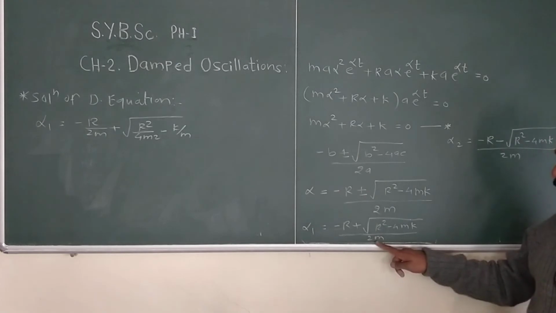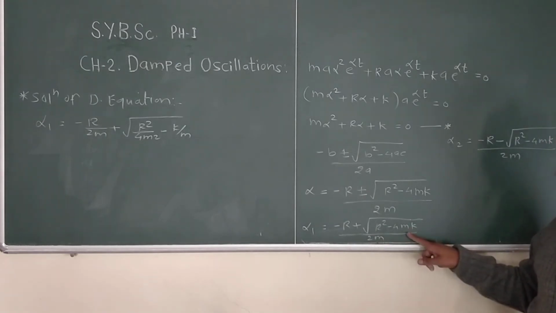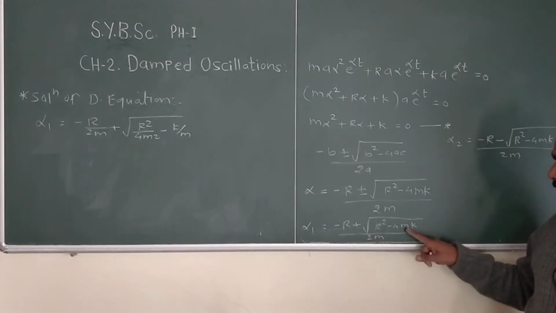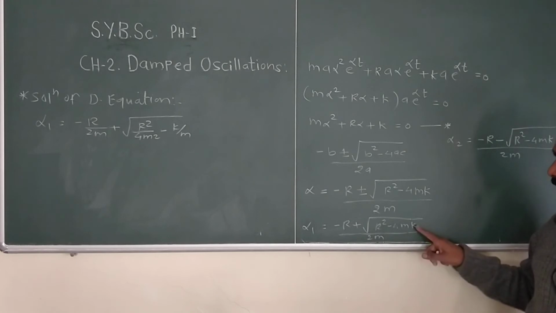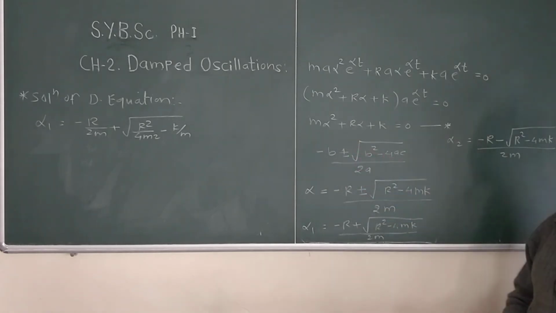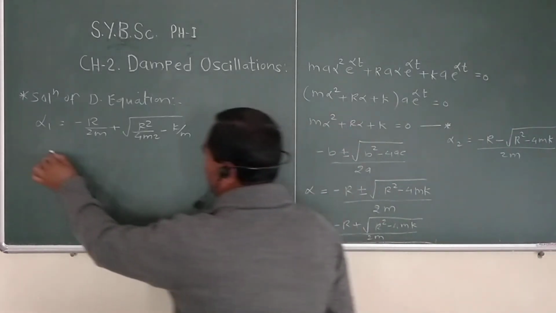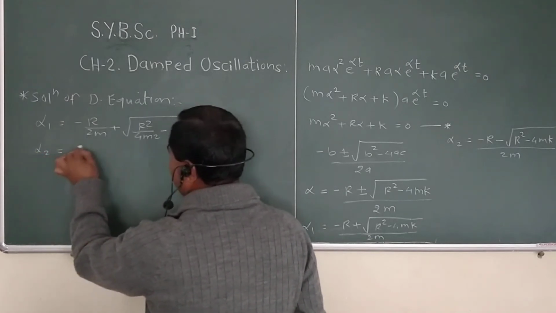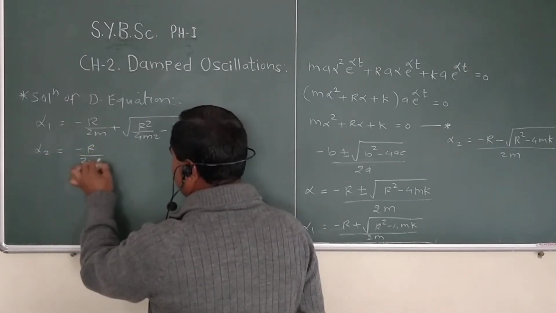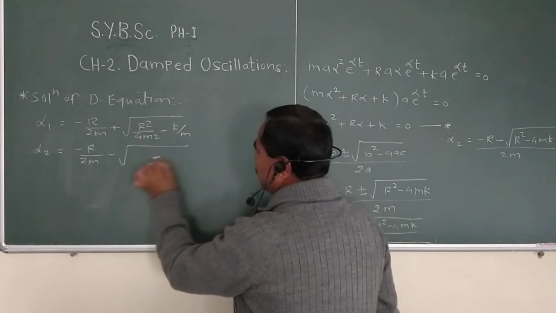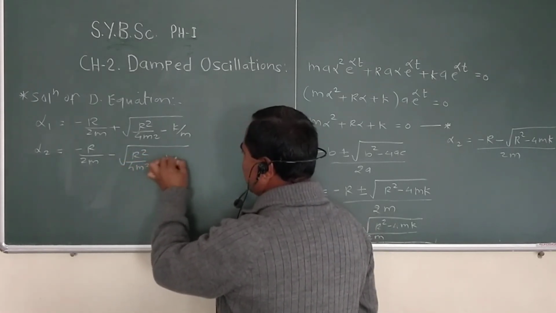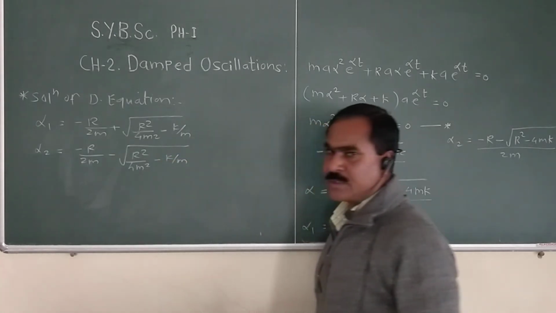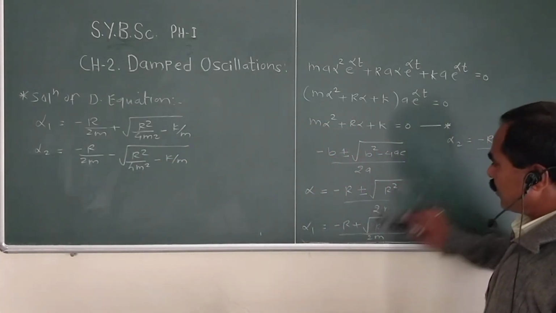The 4m square inside the root cancels, leaving only k by m. So this is alpha 1, then alpha 2 equal to minus r upon twice m minus root of the same r square upon 4m square minus k by m. So these are the two roots.